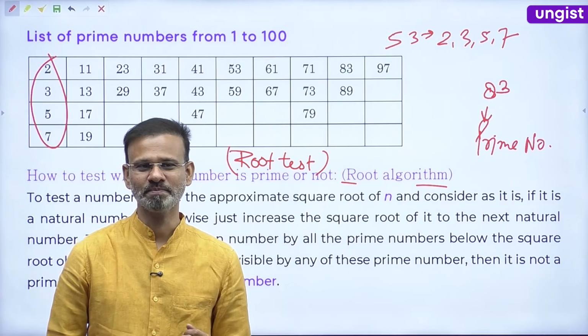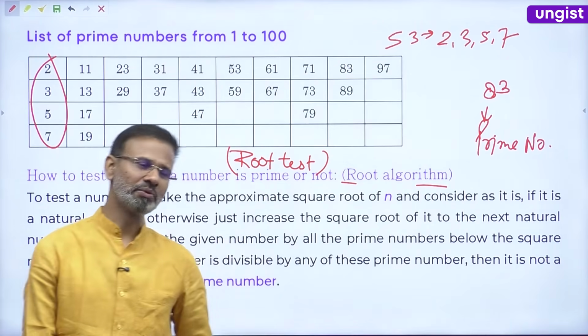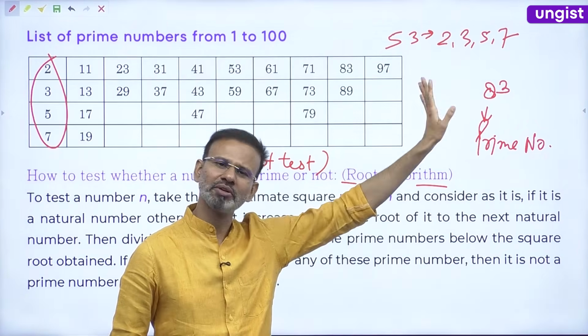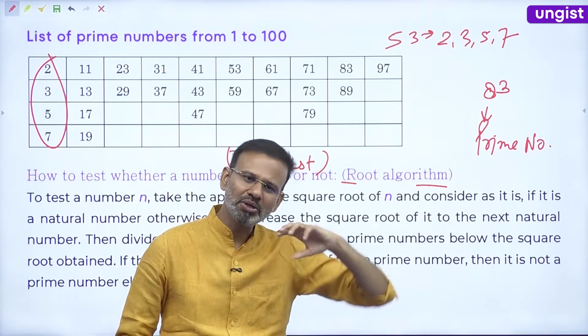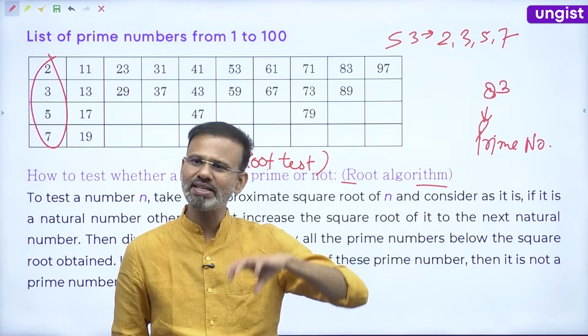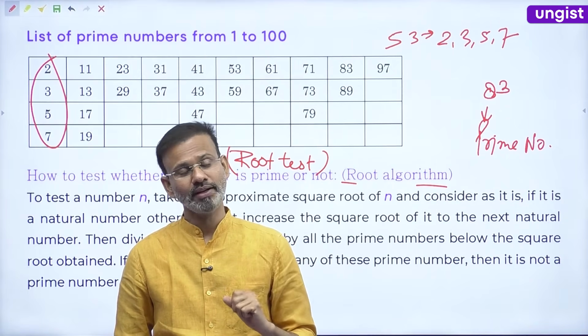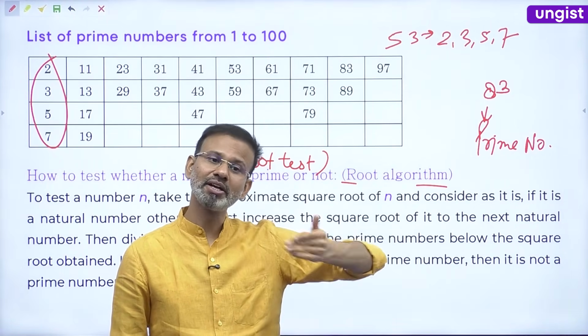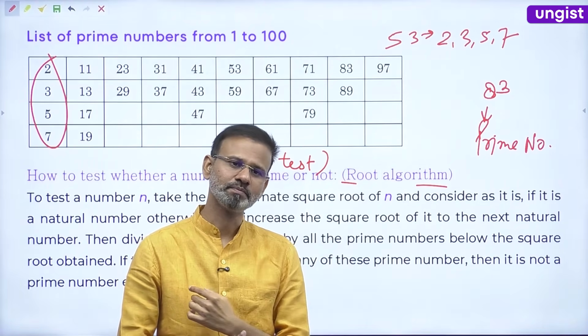Yes, everyone. I'm telling you that if it is not being divided by 2, 3, 5, 7, then actually what we have established here is that it is a prime number. How can we say that it is a prime number? If it is divisible by, let's say, a bigger number than 2, 3, 5, 7, then?